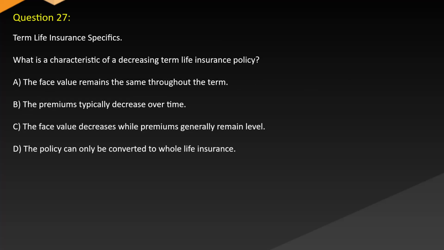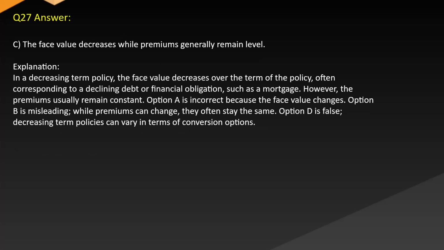Question 27. Term life insurance specifics. What is a characteristic of a decreasing term life insurance policy? A. The face value remains the same throughout the term. B. The premiums typically decrease over time. C. The face value decreases while premiums generally remain level. D. The policy can only be converted to whole life insurance. Answer: C. The face value decreases while premiums generally remain level.